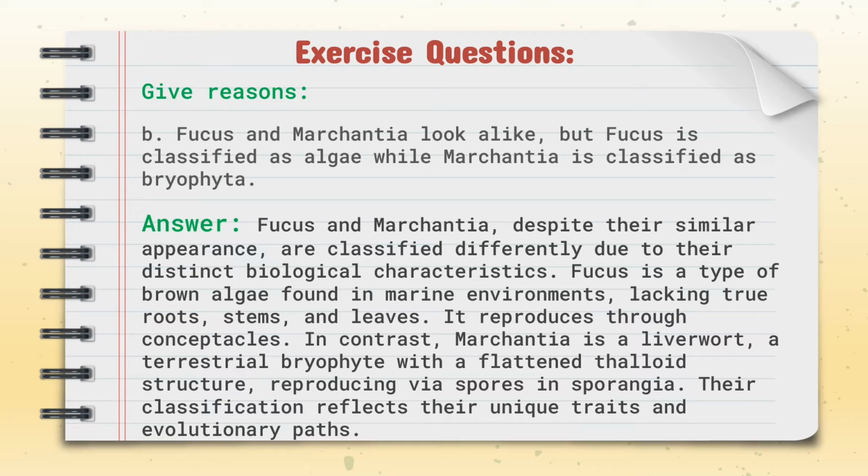Gymnosperms do not bear fruit. Gymnosperms do not bear fruit because they lack the reproductive structure known as an ovary, which encloses seeds in angiosperms. Instead, gymnosperm seeds are typically borne naked on the surface of cones or similar structures.